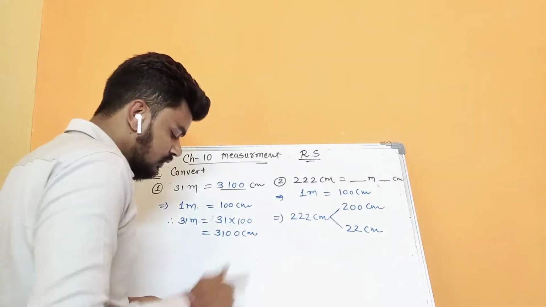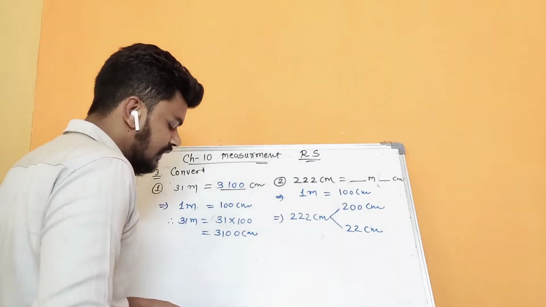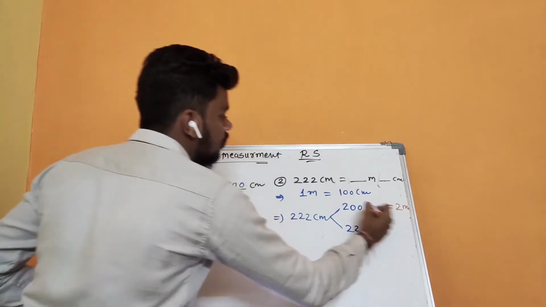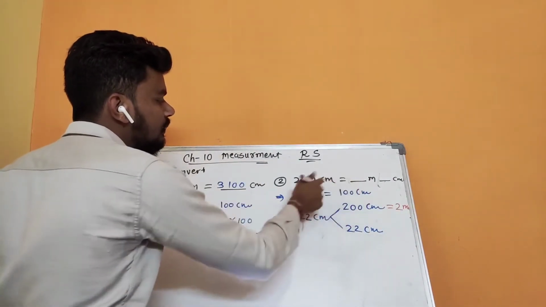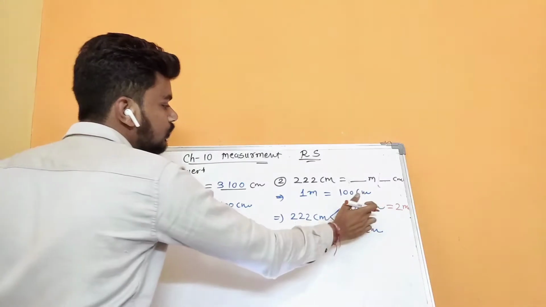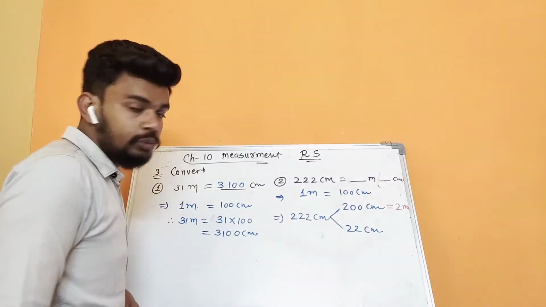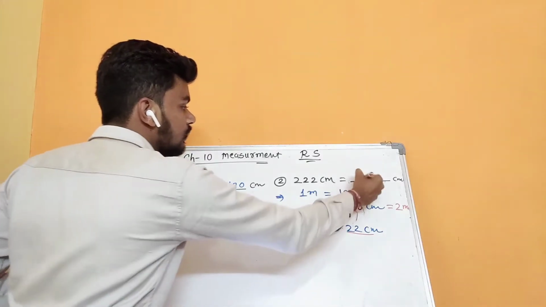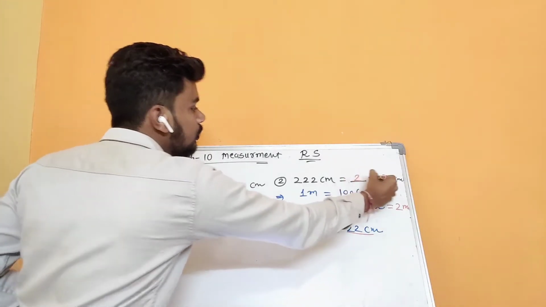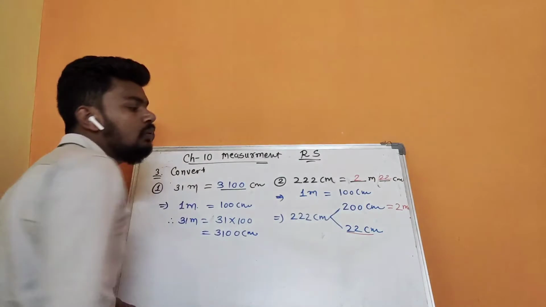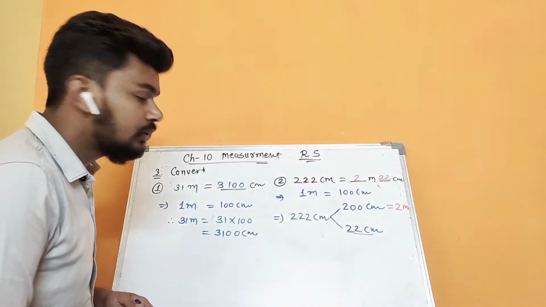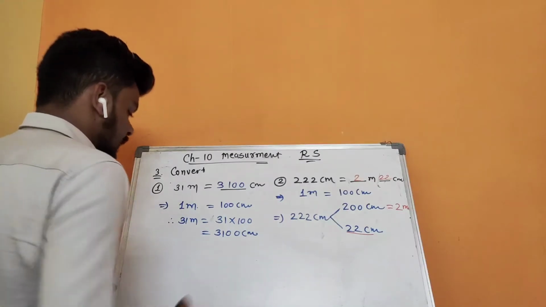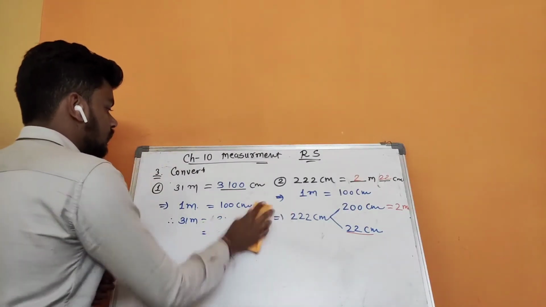Now this 200 centimeter we can write as 2 meter, because 100 centimeter is equal to 1 meter. So 200 centimeter is equal to 2 meter, and this 22 centimeter as it is. So the answer will be 2 meter and 22 centimeter. Understood? Okay. Let's do the next question.